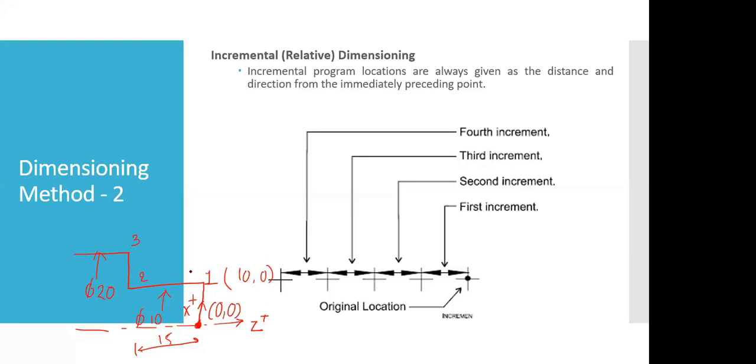See, if we wanted to get this, consider this as 0, 0 and identify the coordinate for point number 2. Exactly, Eric. Nice one, Eric. It should be 0 and minus 15 because we are just moving in z direction by 15 mm. From this point to this point, the distance is only 15 mm, so x should not be changed. So x would be 0 and z would be minus 15.